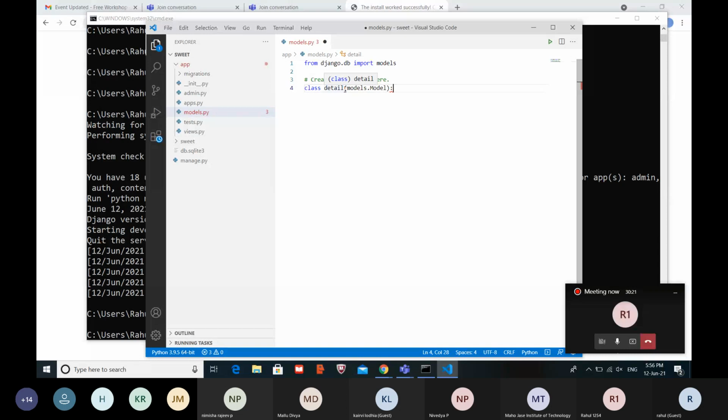It may be Detail or any name, but don't type it in the plural, only singular. Have you typed this, class Detail with models.Model? I need a response.